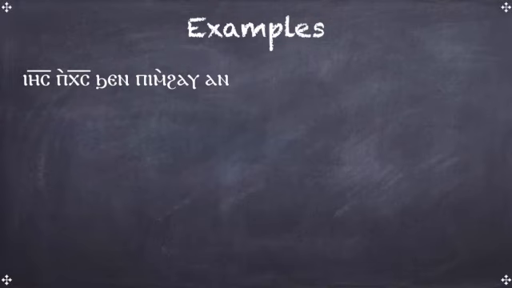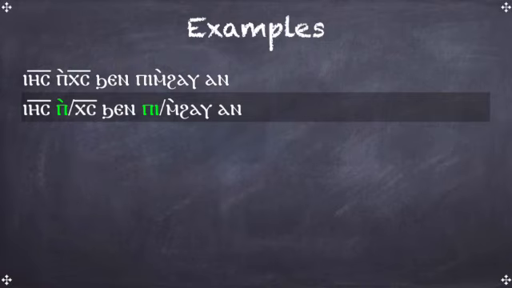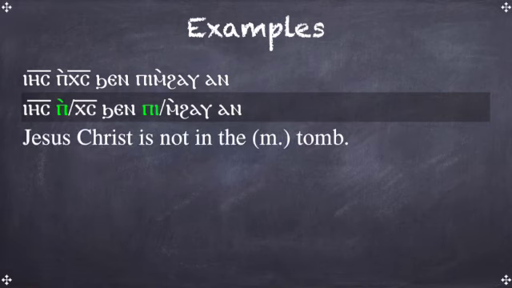The first thing I have to do is break out the grammatical prefixes which we already learned about. In this case it would be the ep before echristos and the p before emhao, both of which are definite articles for singular masculines. However, epechristos is a weak article, so when I translate echristos, I have to capitalize the C. So it would be Jesus Christ, with a capital C, is not in the tune.